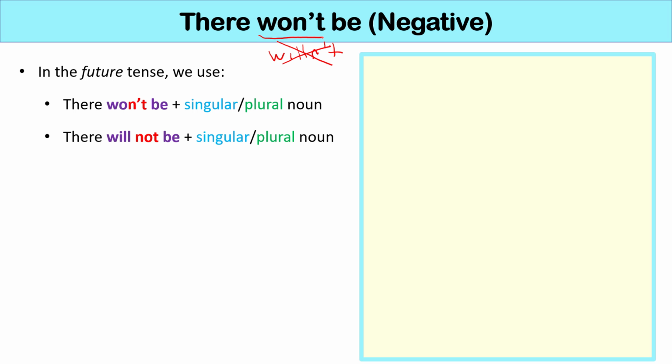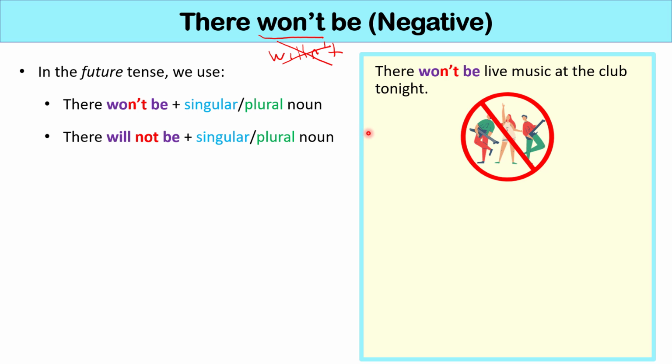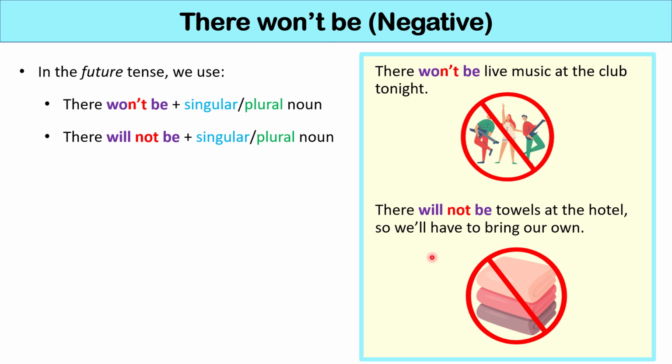So in the future tense, we use there won't be plus a singular or plural noun, or there will not be. For example, there won't be live music at the club tonight. There will not be towels at the hotel, so we'll have to bring our own. Again, you can say there will not be or there won't be.